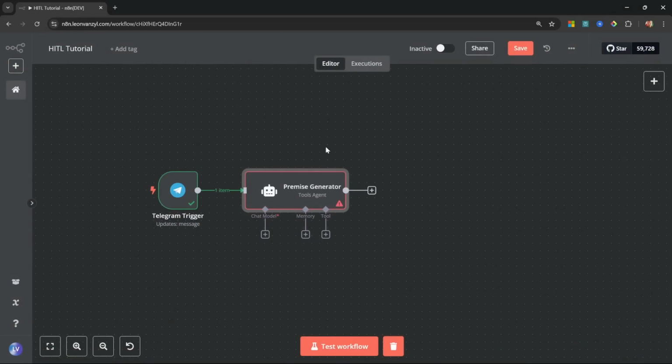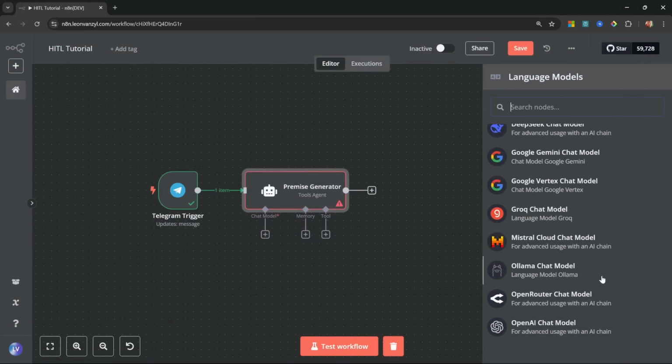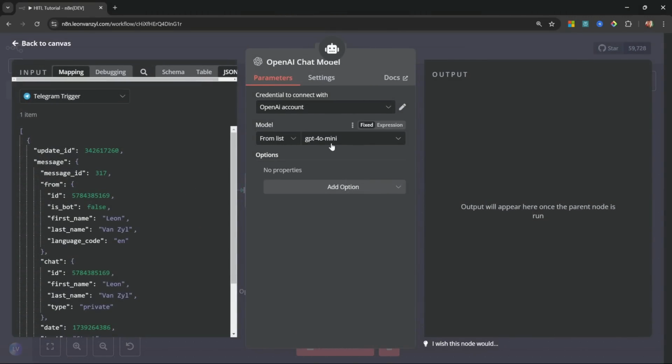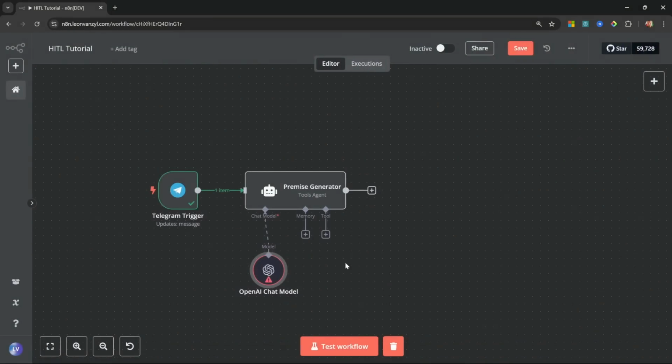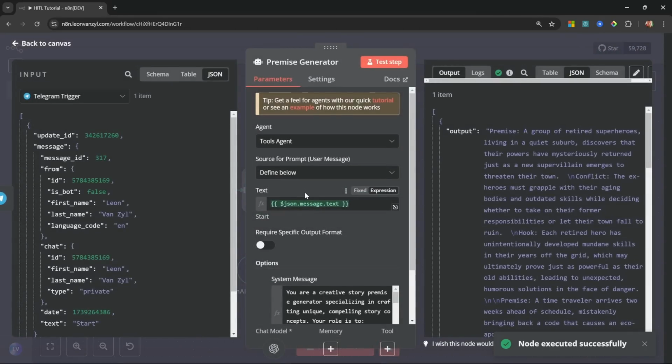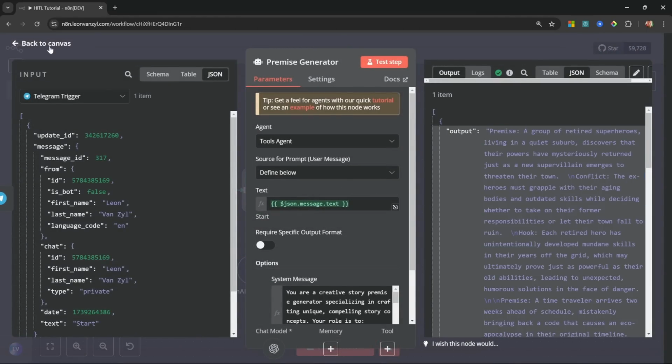And this is just giving basic instructions on how to write a premise for a story. Let's go back to the canvas and let's add our large language model. For the model, I will be using OpenAI, but to keep things simple, I'm going to use GPT-4o Mini. Cool. So let's go back to the canvas and let's execute this premise generator agent.